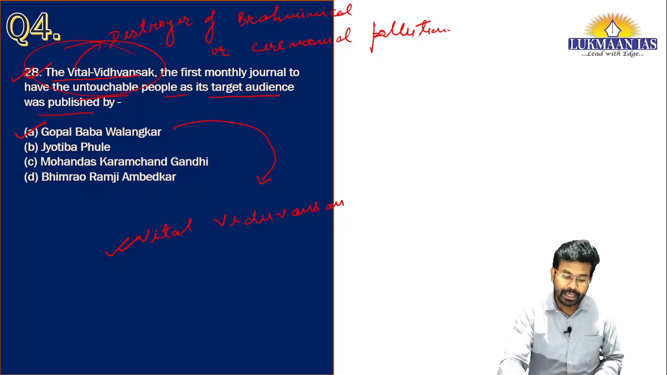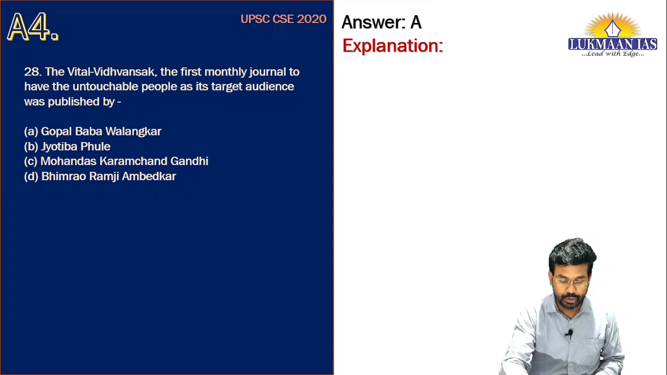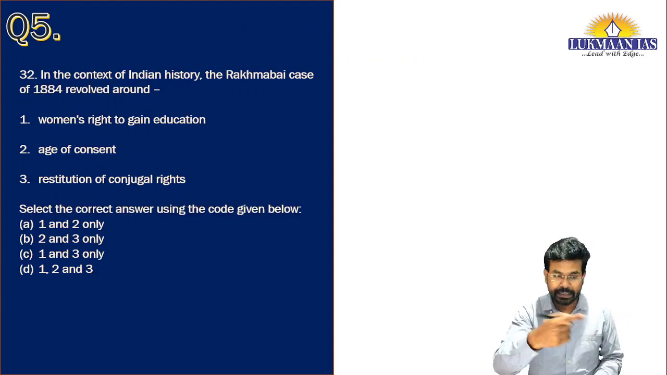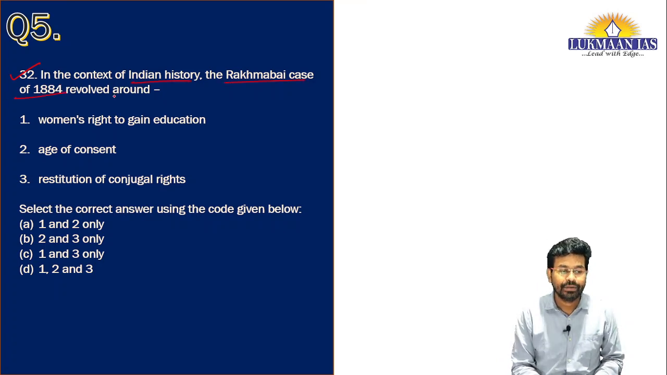Okay, so having understood this, let us move to the next question. It says, in the context of Indian history, the Rakhmabai case of 1884 revolved around: 1. Women's right to gain education. 2. Age of consent. 3. Restitution of conjugal rights.